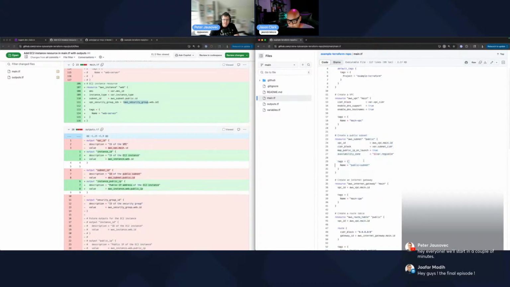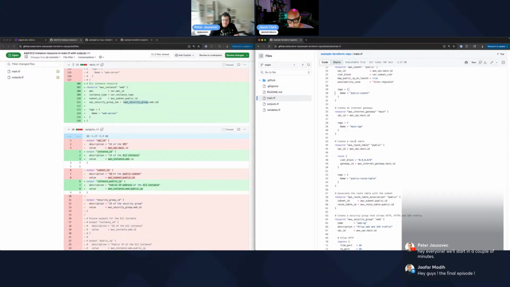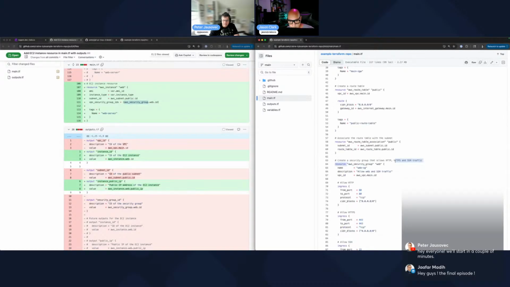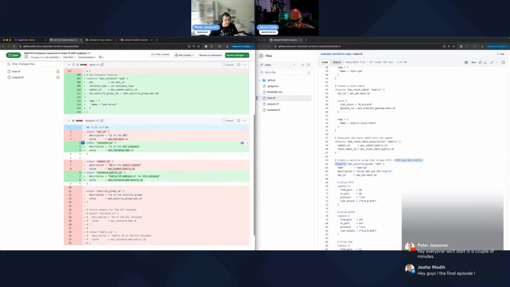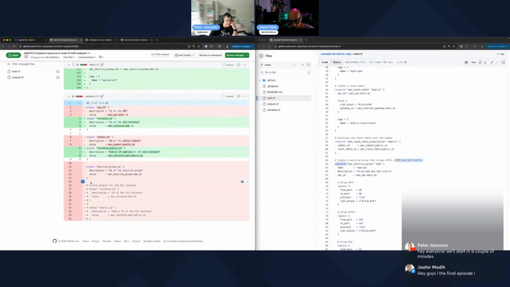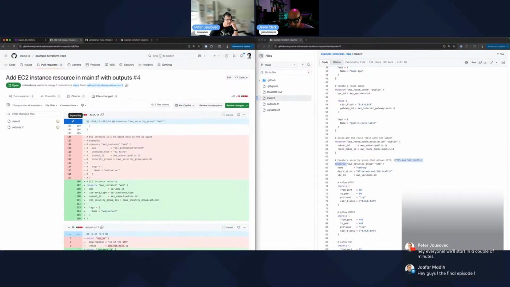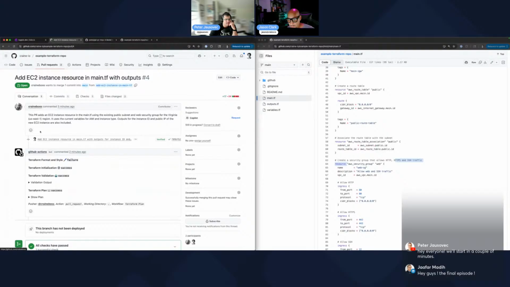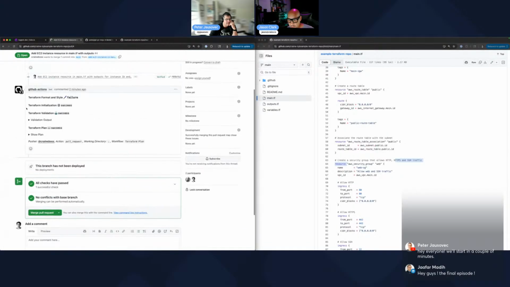Oh, there we go. It's down here. So it was here. And then it's tagging it as the web server, as it was there. And the output is just outputting the ID of the instance itself, and then the public IP of the instance as well. It is removing this one, not sure why, but that's okay. We don't necessarily have to output this, right? So what do you think? Looks good? I think this looks pretty good. Why don't we go ahead and give this a merge?